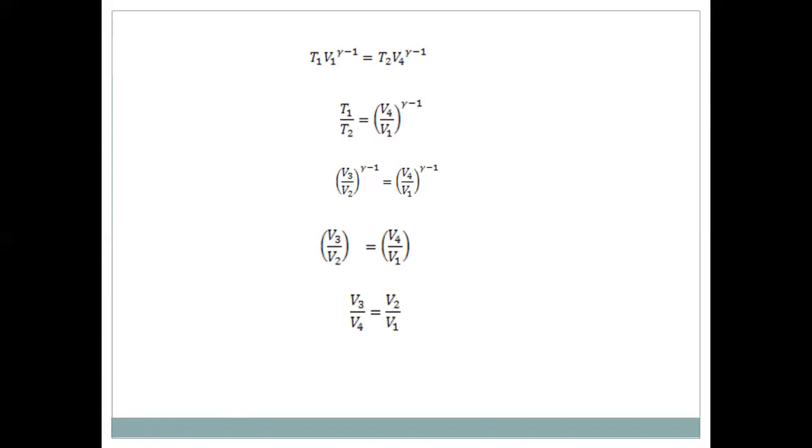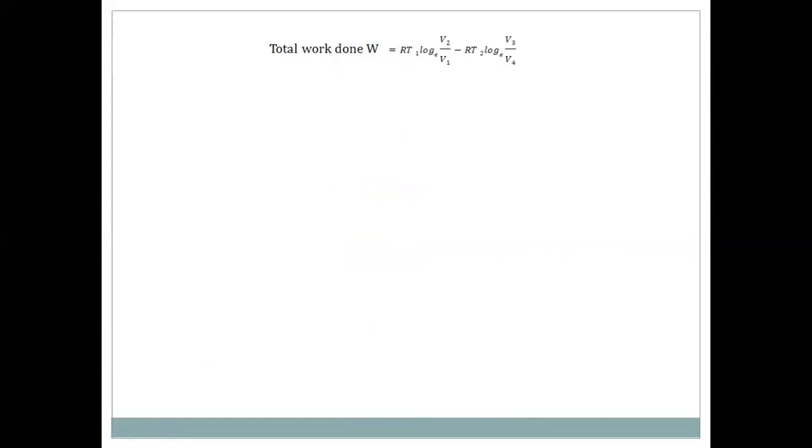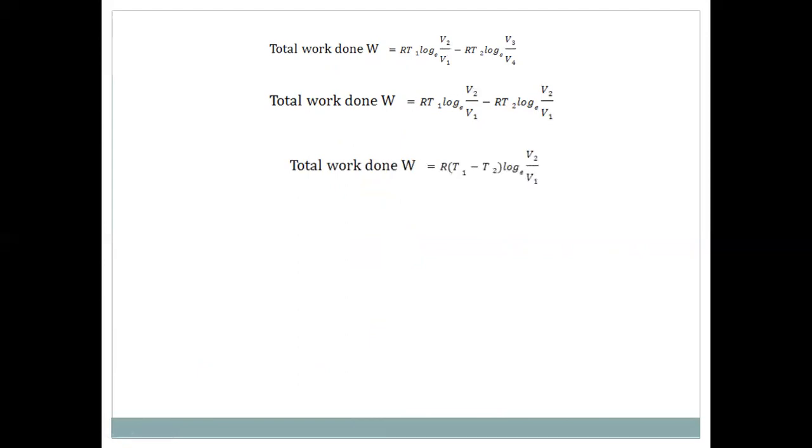When this value is substituted into the total work done, RT1 log V2 by V1 minus RT2 log V3 by V4, the V3 by V4 may be replaced by V2 by V1. So W is equal to RT1 log V2 by V1 minus RT2 log V2 by V1. Taking R and log V2 by V1 common, the total work done W is equal to R into T1 minus T2 into log V2 by V1.